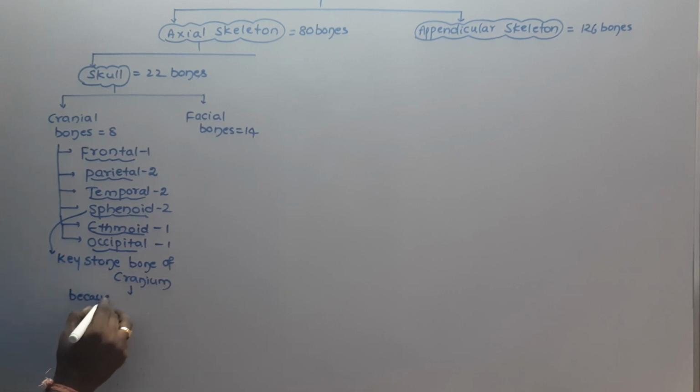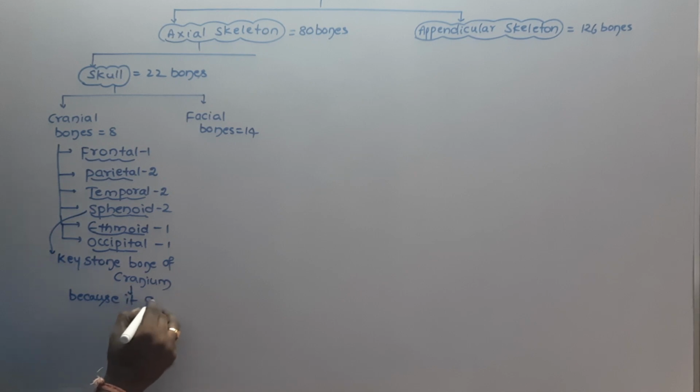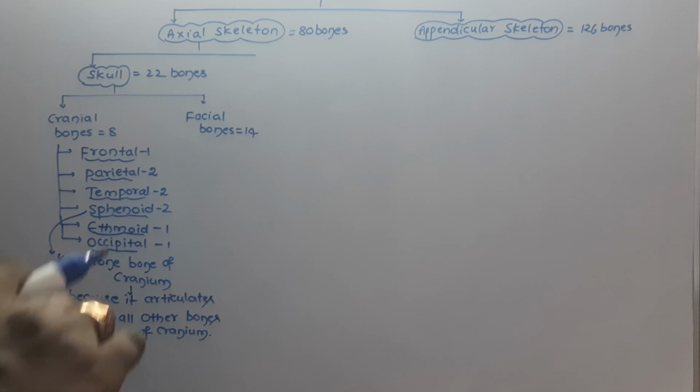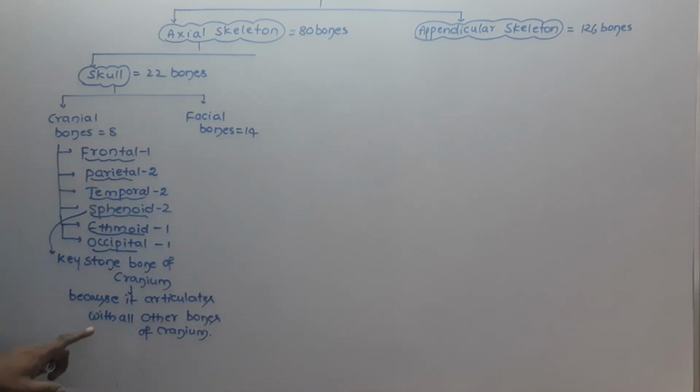Because it articulates with all other bones of the cranium. As it articulates with all other bones of the cranium, we call the sphenoid bone the keystone bone.